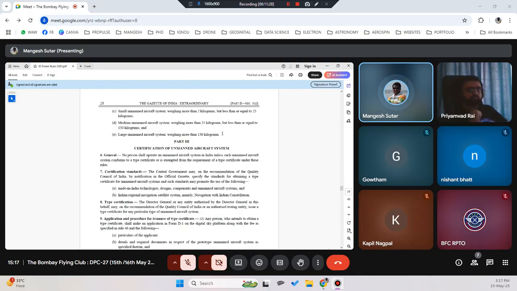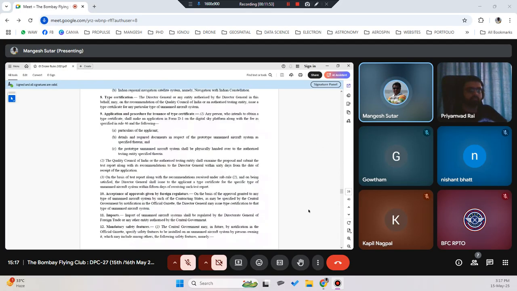Here they have not defined the outer limit, but the outer limit is 500 kg. So large unmanned aircraft system is up to 500 kg. More than 500 kg, it will no longer just follow drone rules, but it will also follow aircraft rules, 1937. Okay, then we talk about certification of unmanned aircraft, that is the type certification.